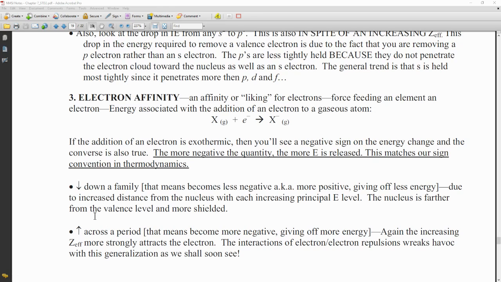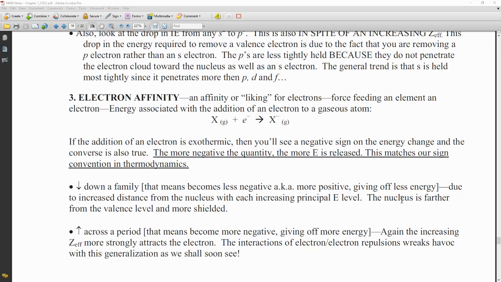We see that as we go down a family, it is going to decrease. This means it's becoming less negative, or for example, more positive and giving off less energy. It is less favorable as we go down a group to add an electron into an atom. If we think about why, our nucleus is having less and less force of attraction pulling those electrons in, and we're getting a bigger and bigger electron cloud that we're trying to cram electrons into, which is actually increasing electron-electron repulsions, and we don't have very much pull by the nucleus.